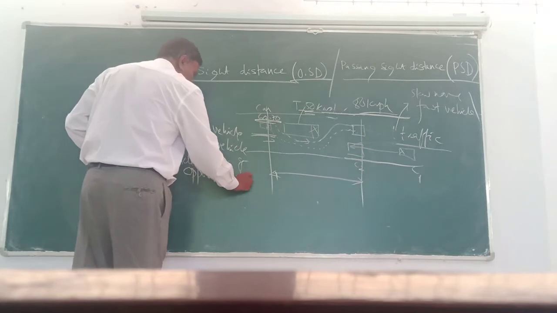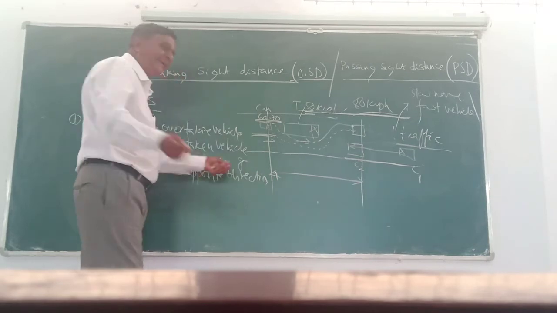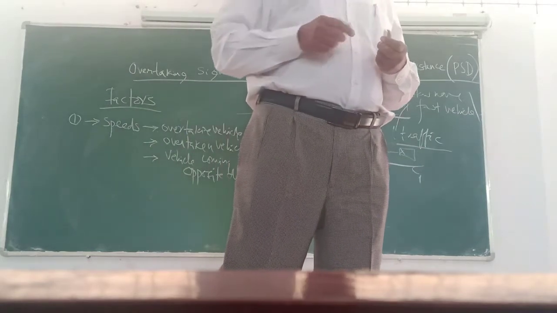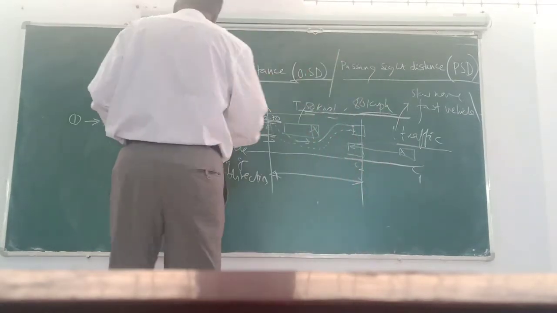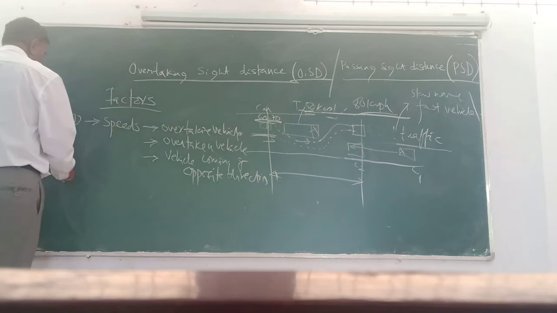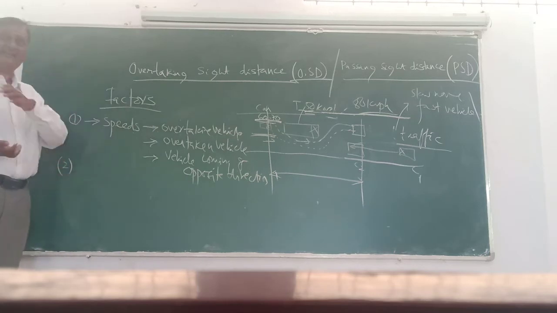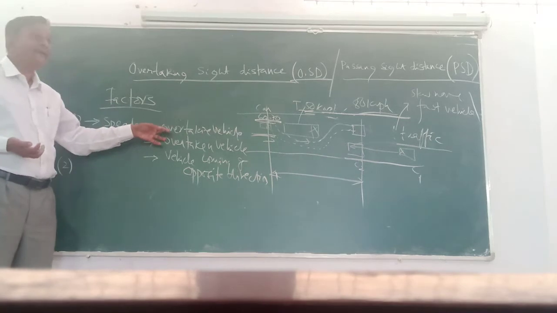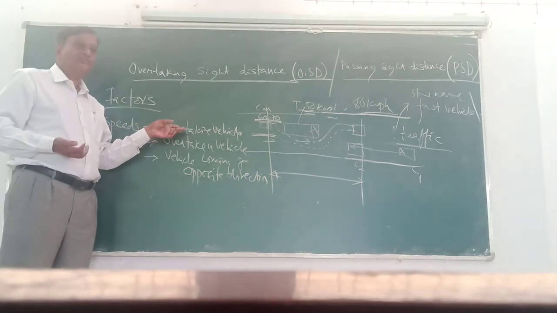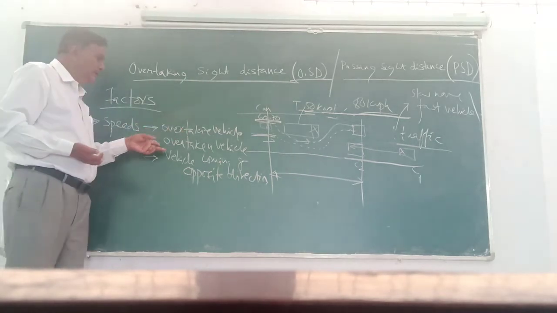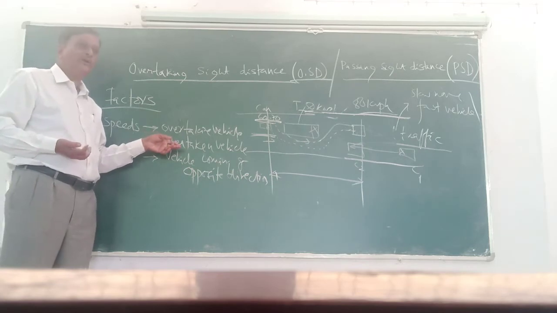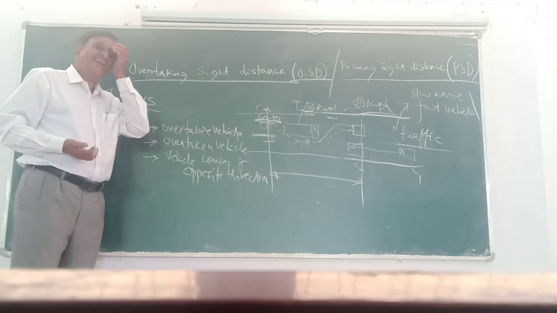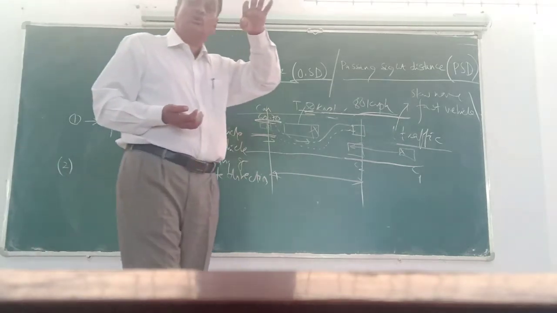So this is very important. All are very important. The whole analysis consists of these things. So to analyze the overtaking side distance, it is required to know the speed of the overtaking vehicle, the fast moving vehicle, then the overtaken slow moving vehicle, then the vehicle coming from the opposite direction. So their respective speeds are very important to know.